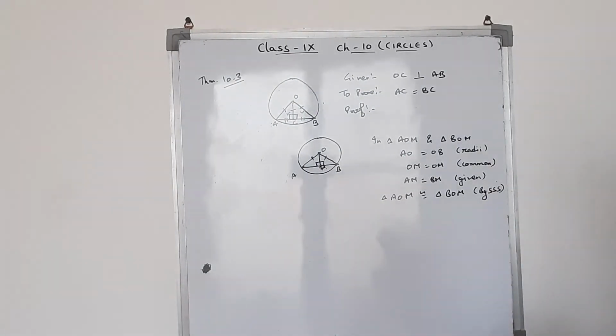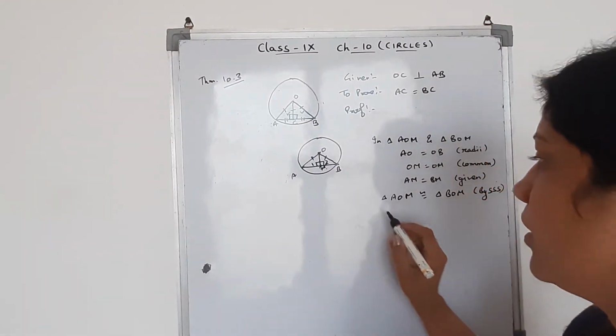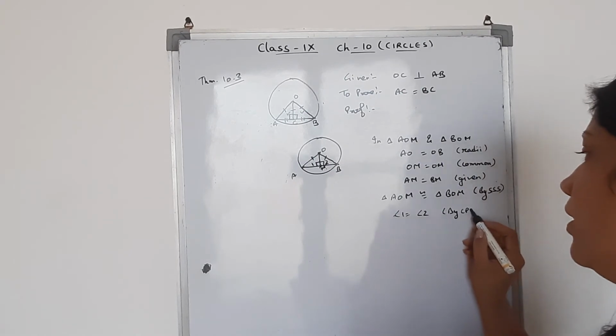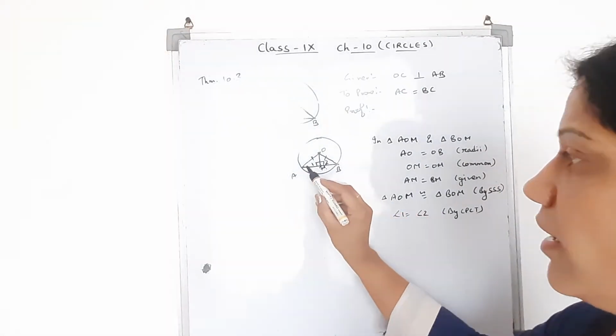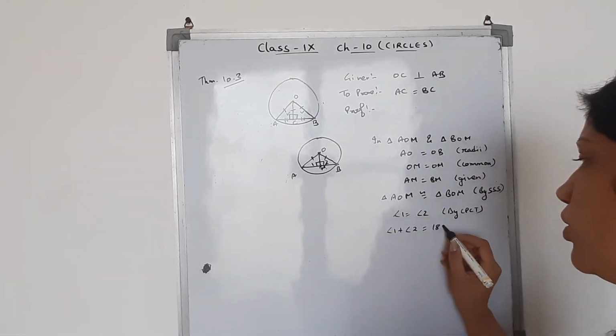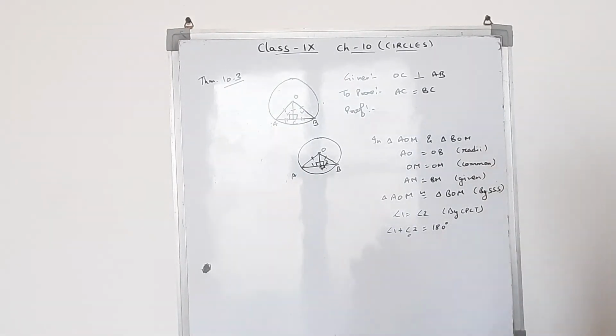If these two are congruent with each other, then I can say angle 1 is equal to angle 2 by CPCT. If these two angles are equal, and we know they make a linear pair, angle 1 plus angle 2 equals 180 degrees, I can replace any name. As the 2 I can write 1.